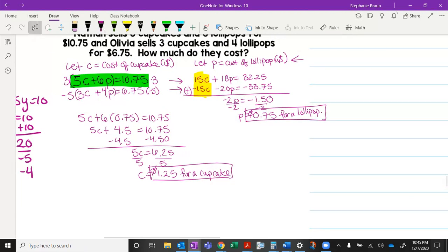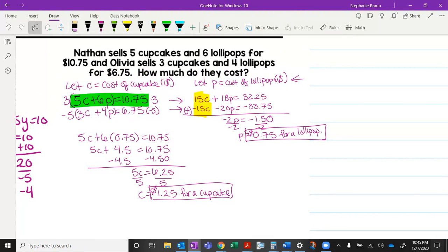So anytime you're dealing with systems, when you're having to write them from a word problem, you want to look at kind of the different chunks of information. So in this case, it was Nathan's situation and Olivia's situation. And like on your homework problem the other night about the elliptical, it was the number of minutes that they wanted to spend exercising. So that was one equation. And then the calories burned was another equation. So you kind of need to look for different topics or themes, and that will help you figure out your 2 different equations.